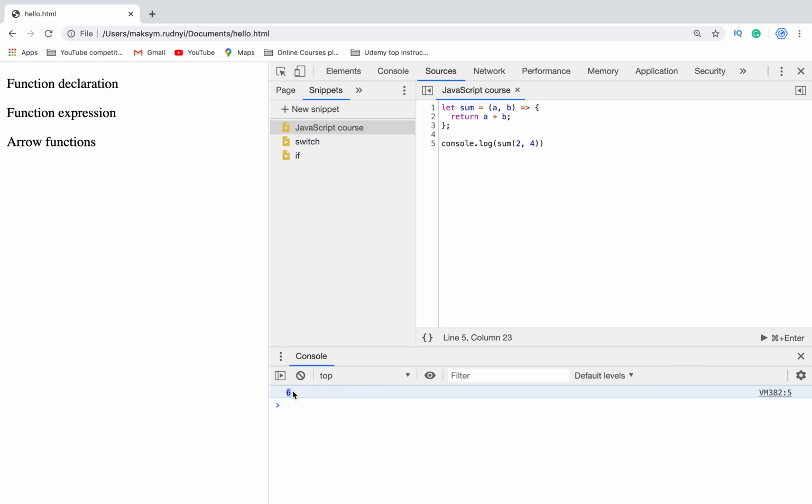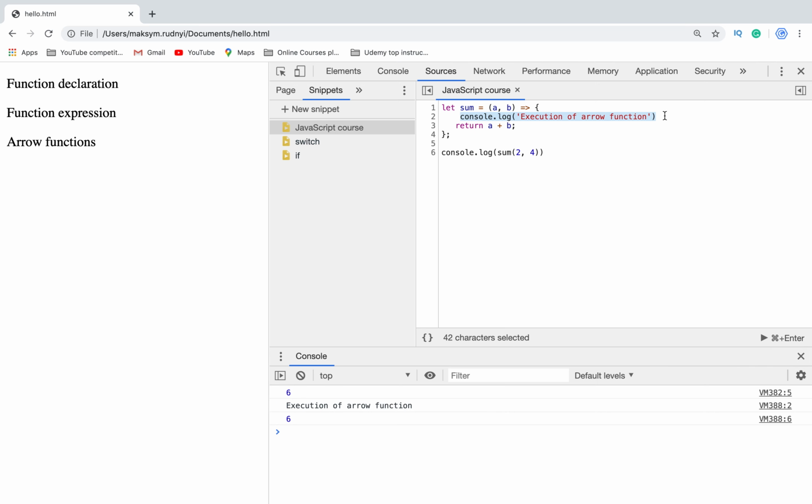So we have a result, but we can use these curly braces if we want to add multiple lines. For example, but in case we want to return some simple calculation result, we can even skip these braces and we will have an expression here.